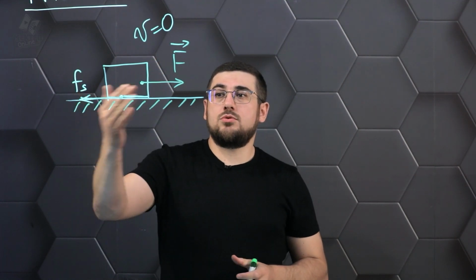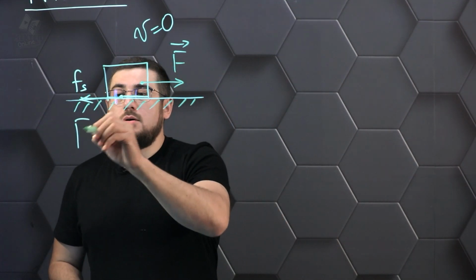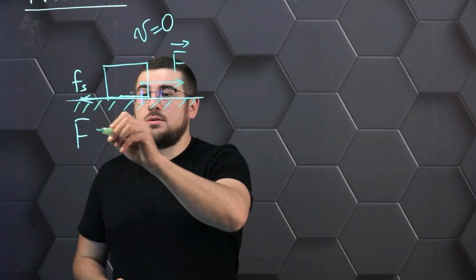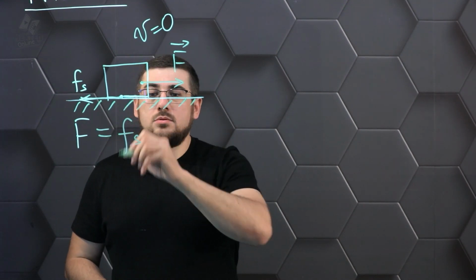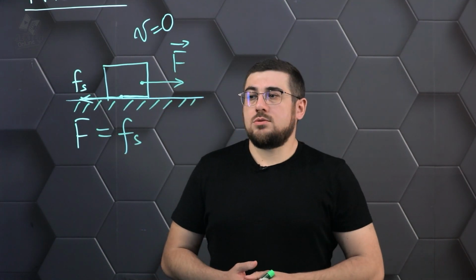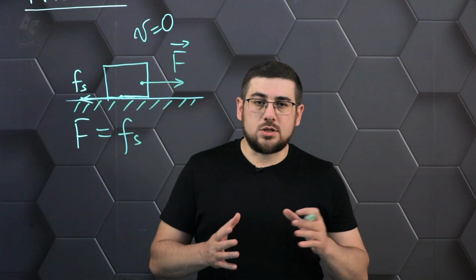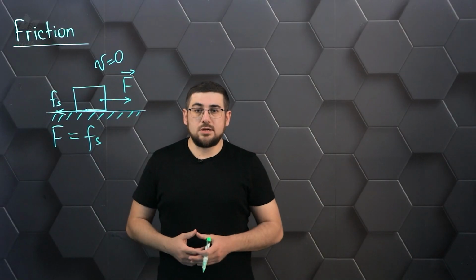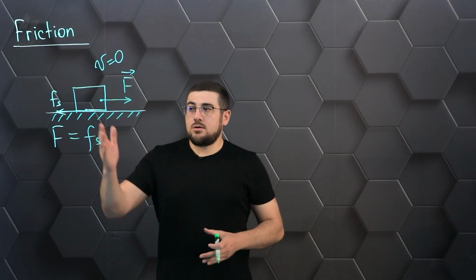If it doesn't move, then the friction force will be compensated for by this traction force. Gradually increasing the effort, we can notice that at some point in time there will be a dislocation of this body from its location, and its rest will turn into movement.